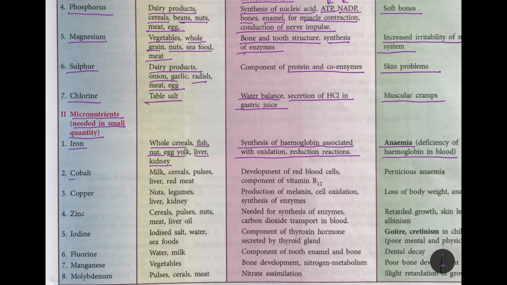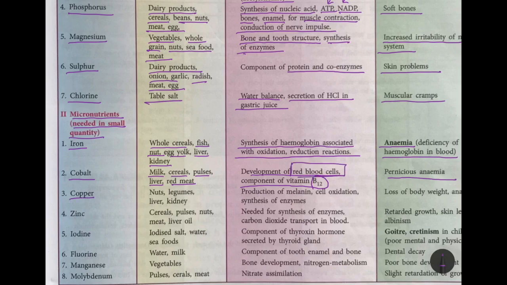Next micronutrient is cobalt. You get your cobalt from milk, cereals, pulses, liver, red meat. And cobalt is required in the development of red blood cells, and it is also a component of vitamin B12. The deficiency disease is pernicious anemia because it is helping in the development of red blood cells.